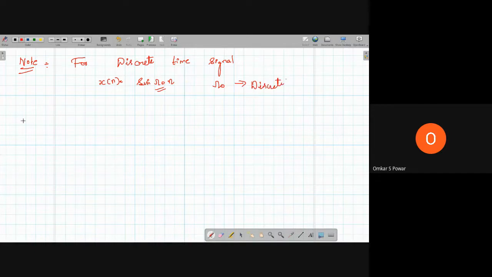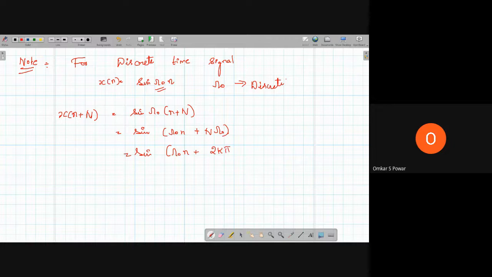Then x of n plus N, where N is the period, is equal to sine of omega naught into n plus N, which is sine of omega naught n plus N into omega naught. So this is sine of omega naught n plus 2k pi for the signal to be periodic.